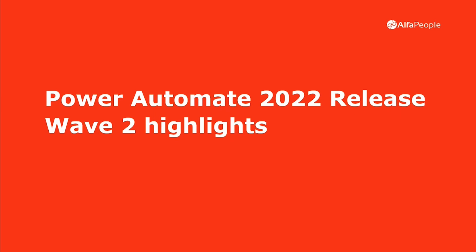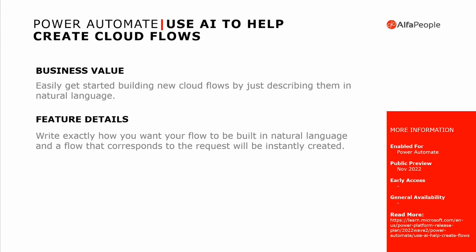Again, let's talk about the highlights. So now we'll be able to use AI to help create cloud flows. Imagine that instead of needing to add action by action in Power Automate, now you'll be able to just say to Power Automate, please create a flow for me. Then you're going to say please because you're polite. Please create for me a flow that converts, for example, a Word document into a PDF document.